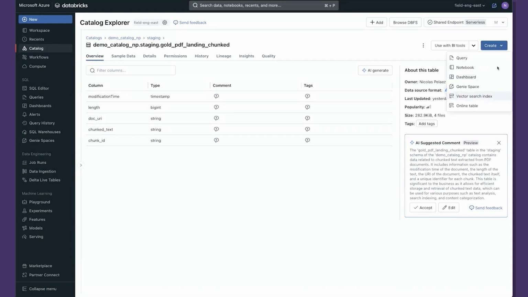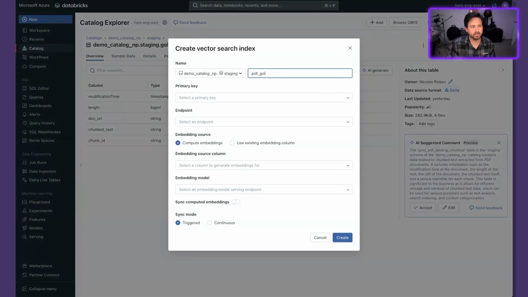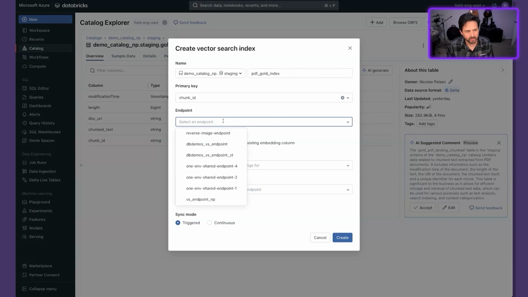To do that, we're going to create a vector search index. Fortunately, this is super easy to do on Azure Databricks. We just go on the top right, hit create, go to vector search index. We're going to give it a name, PDF gold index. We're going to give it a primary key. We've created an ID for it.